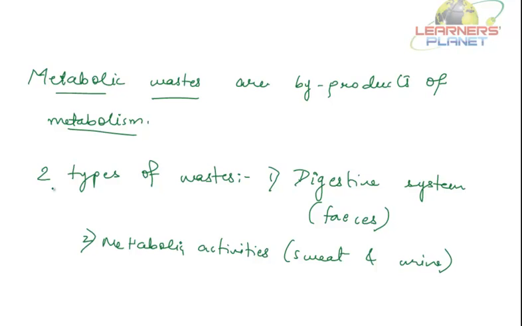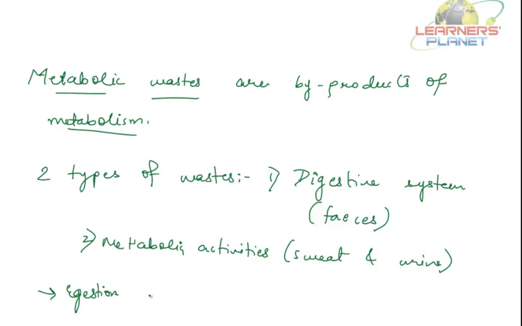So removing digestive wastes is called egestion. Try to notice, students, that there is a difference between the wastes which are removed from the digestive system and those removed from the metabolic activities.